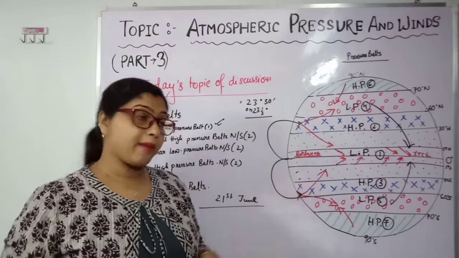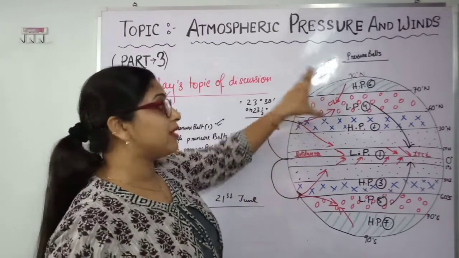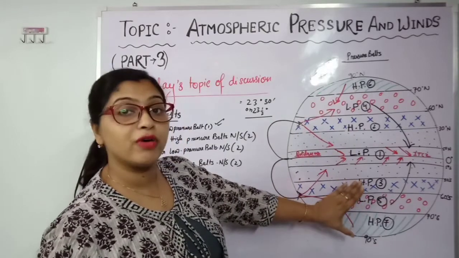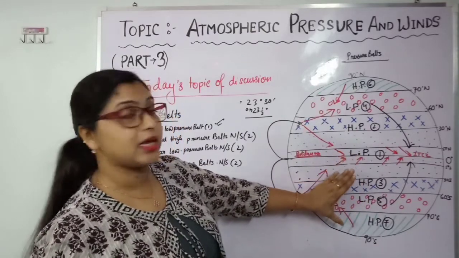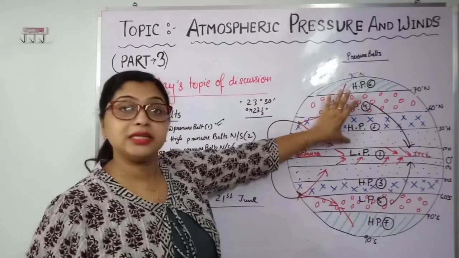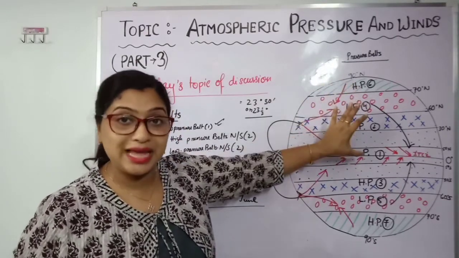Due to that, what's happening? The pressure belts are shifting 5 degrees north. All the pressure belts shift 5 degrees in the northern direction, because summer is in the northern hemisphere.